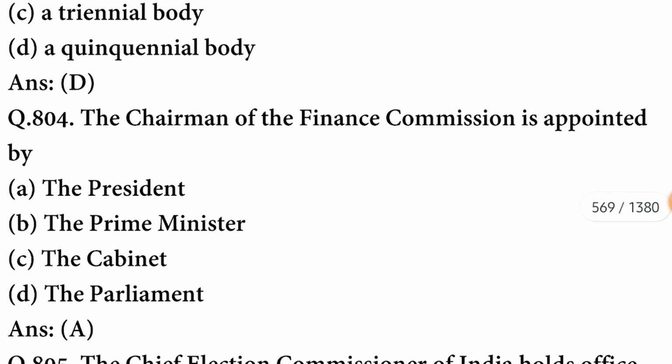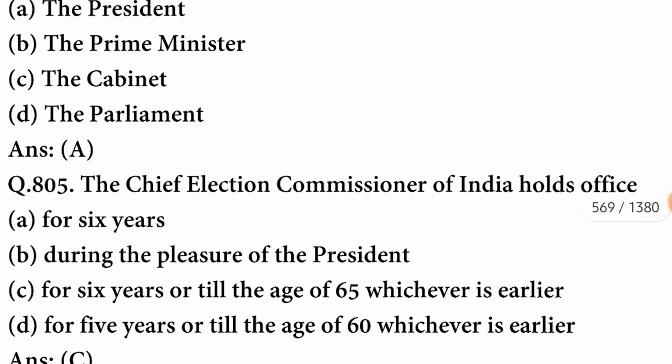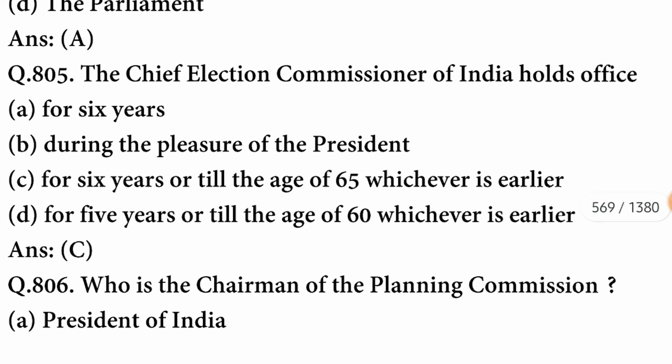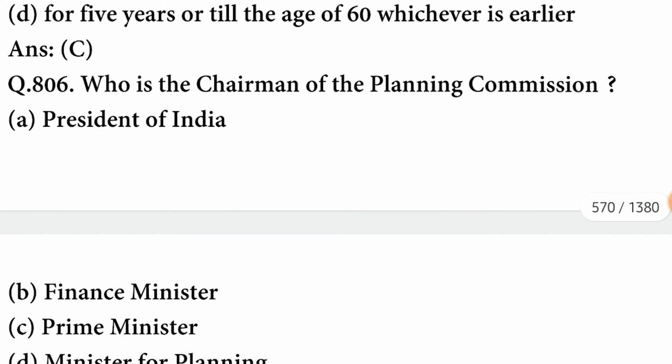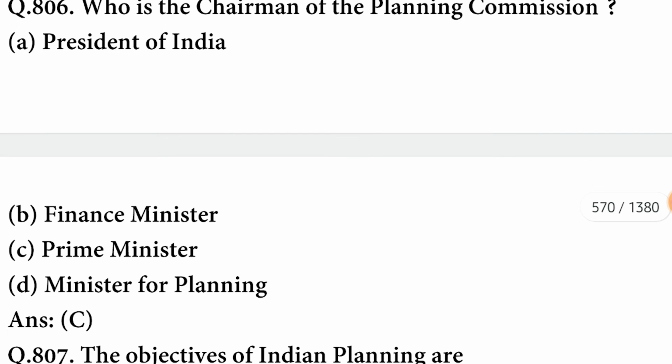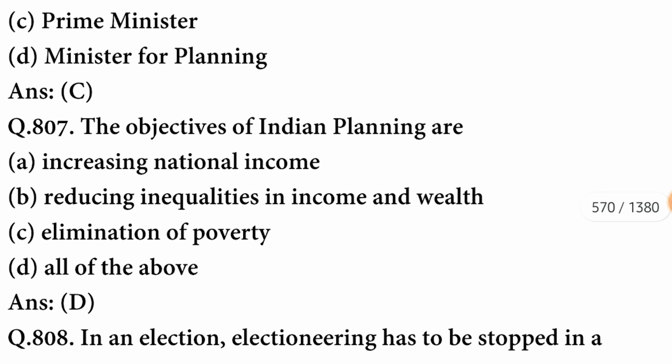The chairman of the Finance Commission is appointed by the President. The Chief Election Commissioner of India holds office for 6 years or till the age of 65, whichever is earlier. Who is the chairman of the Planning Commission? The chairman of the Planning Commission is the Prime Minister. The objectives of Indian planning are increasing national income, reducing inequalities in income and wealth, and elimination of poverty.